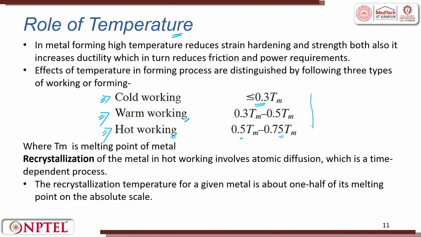So, here, the more you go up in temperature, the energy you apply to the process increases. Okay. So, with role of temperature, energy increases, but the force you apply for deformation decreases. So, role of temperature is very, very important. In metal forming, high temperature reduces the strain hardening and the strength both. Also, it increases ductility, which in turn reduces friction and power consumption.